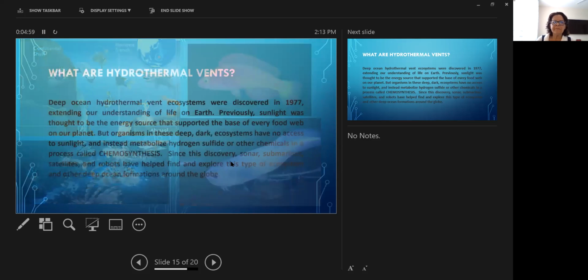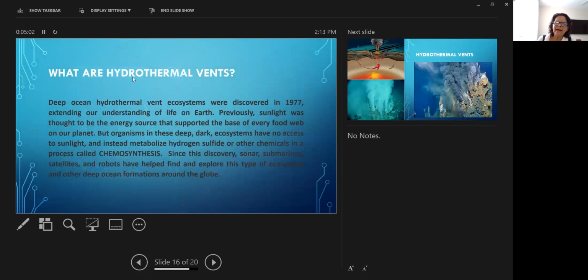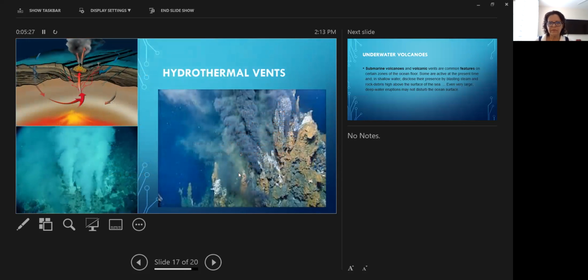10,000 meters. Then we studied what a hydrothermal vent is. We go to the term that hydro means water, thermal temperature, vent opening on the ocean floor. And what are they? What type of system lives around the hydrothermal vent? There are ecosystems, specific organisms that live in these areas, in this ecosystem, and can survive for many, many years. And they look different from the rest of the creatures we have on the ocean floor.